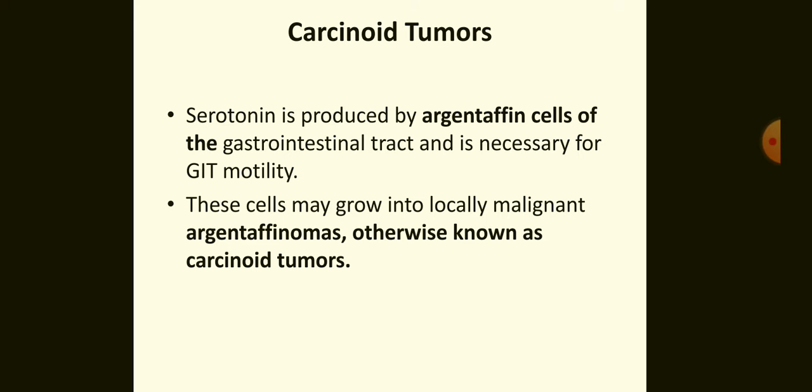Now the pathological condition which arises due to the serotonin metabolic pathway. Serotonin is produced by argentaffin cells of the gastrointestinal tract and is necessary for GIT motility. These cells may grow into locally malignant argentaffinomas, otherwise known as carcinoid tumors.